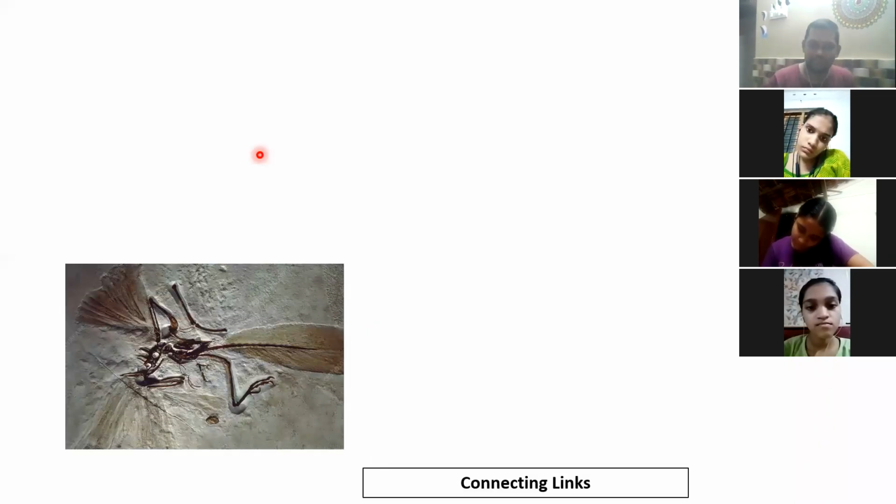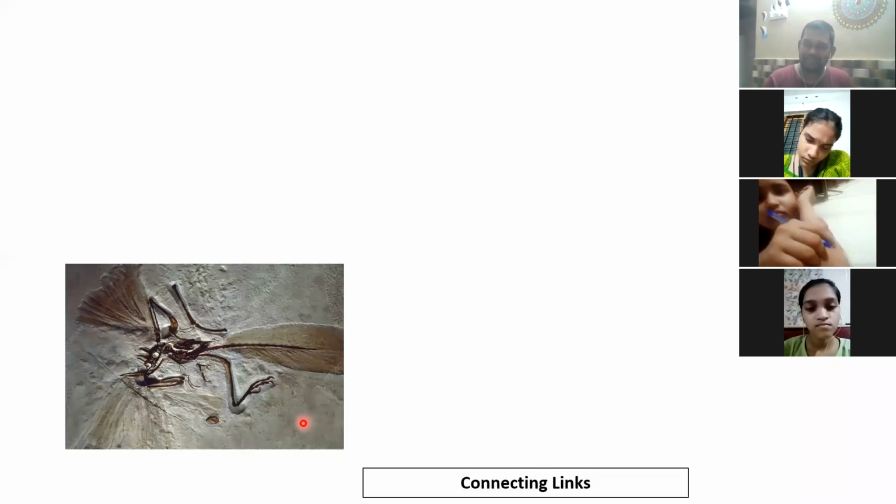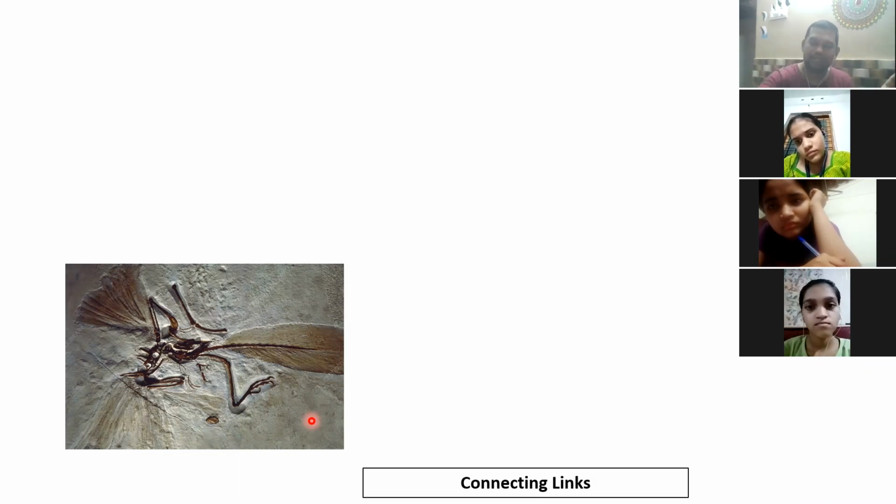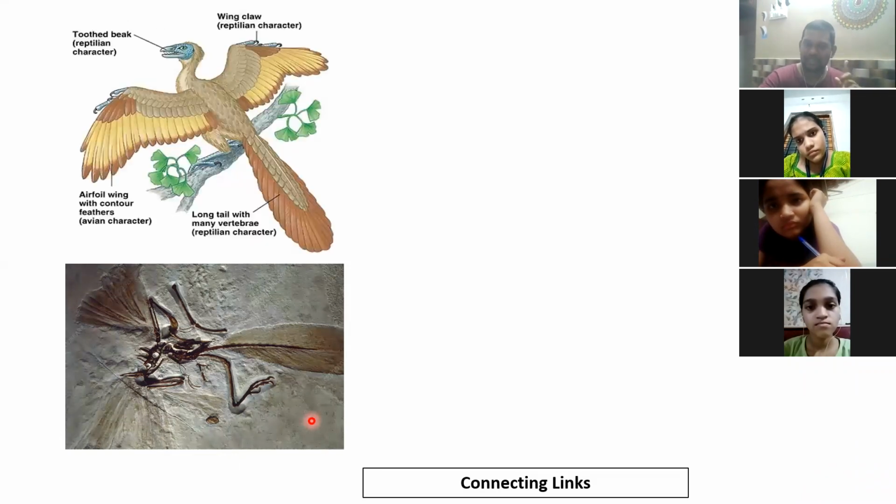This is an example of an animal called Archaeopteryx, which is extinct today, but its fossils are there. And this animal is a connecting link between reptile and a bird. This is how the animal must have appeared. Artists made this after seeing the fossils. It has got features of a reptile as well as that of a bird.